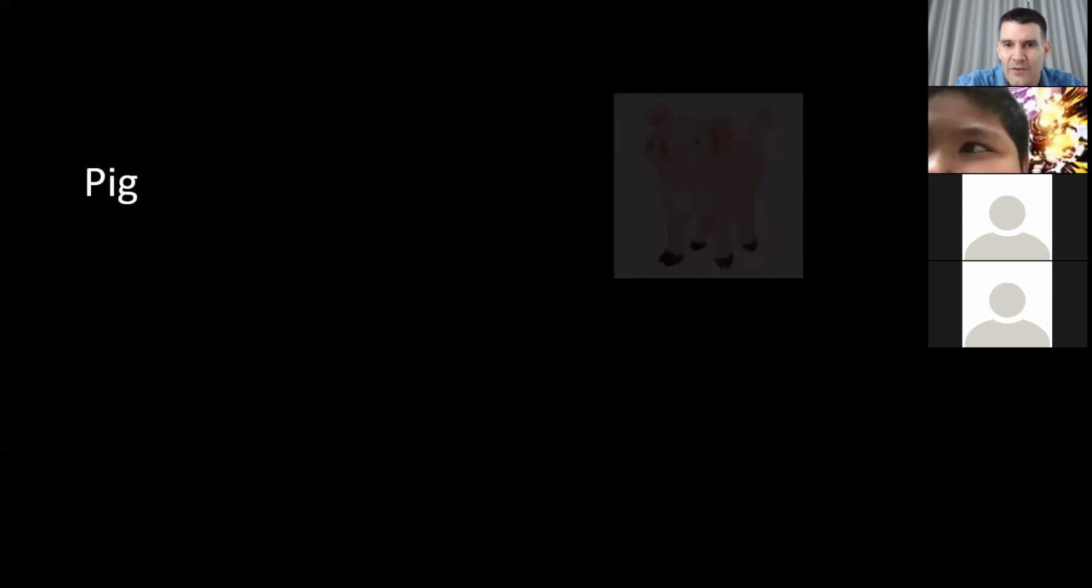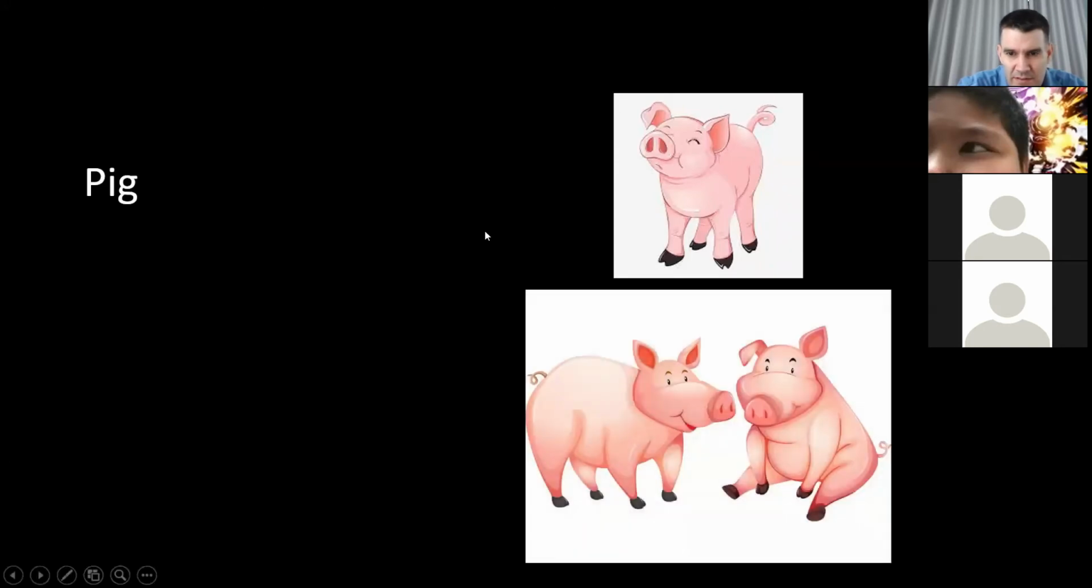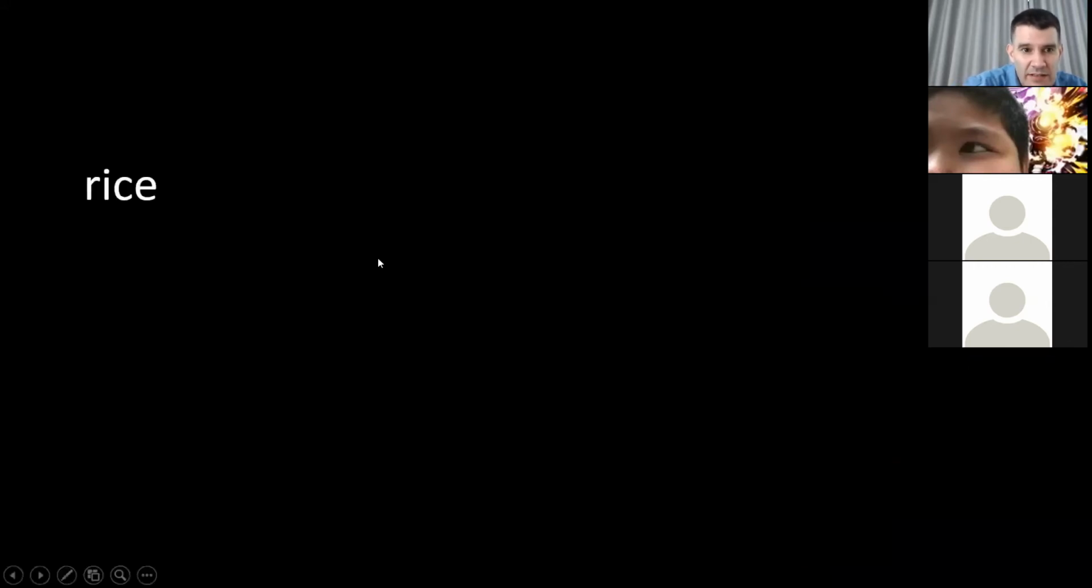So next one. How about pig? You don't know what a pig is. This is a pig. So is this countable or uncountable? What do you think? Can you count or can you not count? Here you can see there are 1 pig, 2 pigs. So there are pigs. You can have an S. So there are 2 pigs. So that means it is countable. Yes, correct. How about the next one?